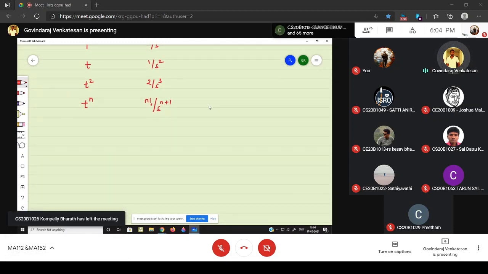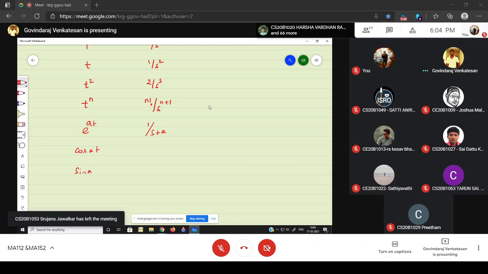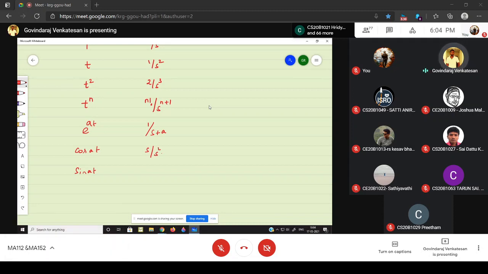And if f of t is e power at, then what is Laplace of f of t? It is 1 divided by s plus a. If f of t is cos at or sin at, what is the Laplace transform? The Laplace transform of cos at is s divided by s square plus a square, and the Laplace transform of sin at is a divided by s square plus a square, right?